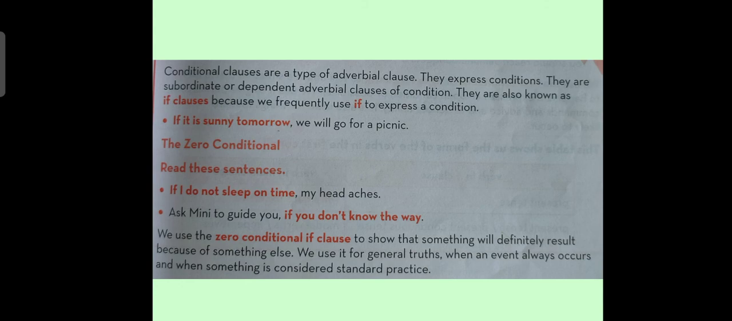Here, the zero conditional is the clause which is used, dear students, to show that something would definitely happen as a result of something else. It is used generally to show general truths. Whenever we talk about a condition or a phenomenon which would definitely result from some action, that is called the zero conditional.